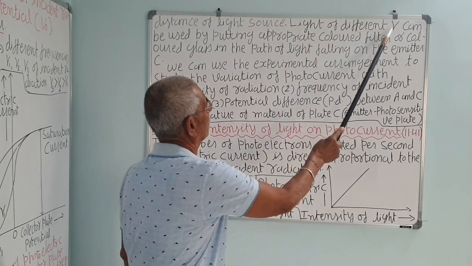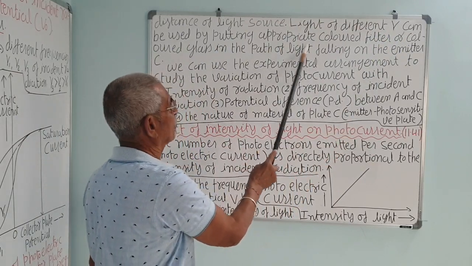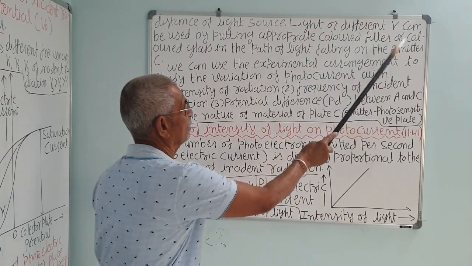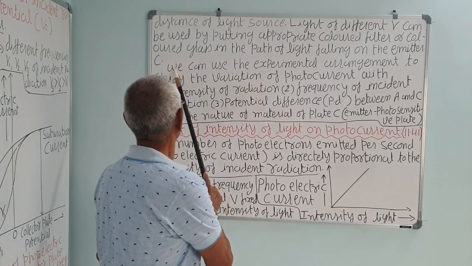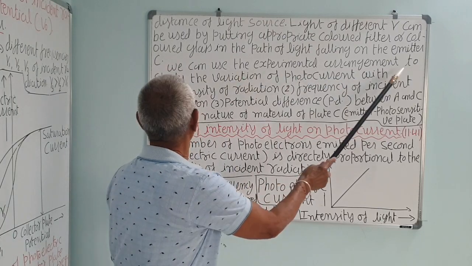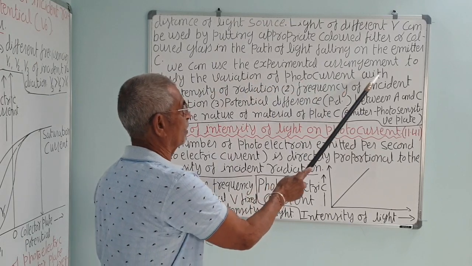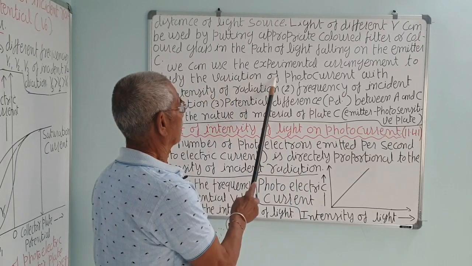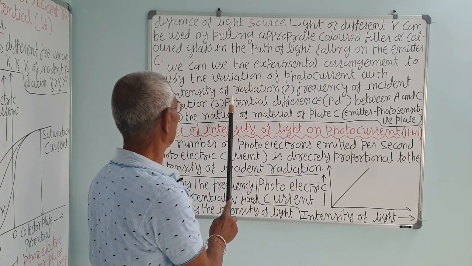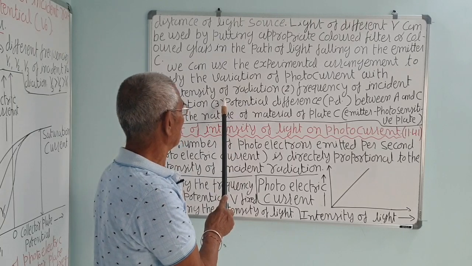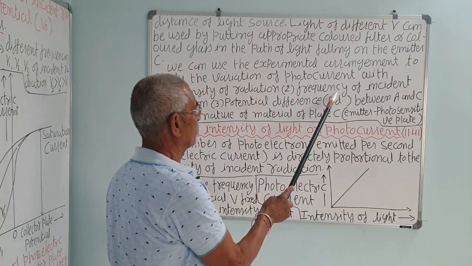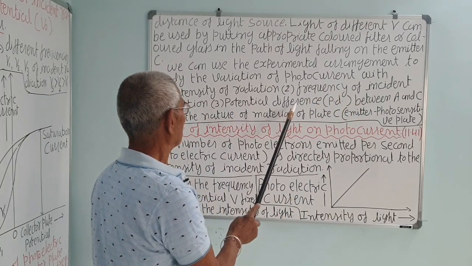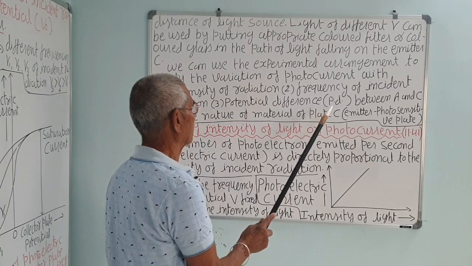So light of different frequency can be used by putting an appropriate color filter or color glass in the path of light falling on the emitter C. We can use this experimental arrangement to study the variation of photocurrent. The above arrangement can be used to study the variation of photoelectric current with the intensity. When intensity increases, current increases. The same goes for the potential difference: if you increase it, the current will also increase.